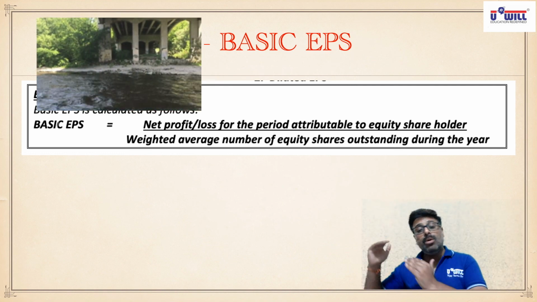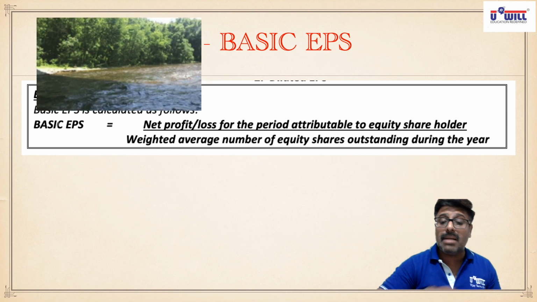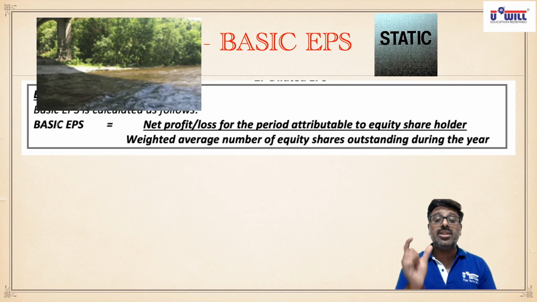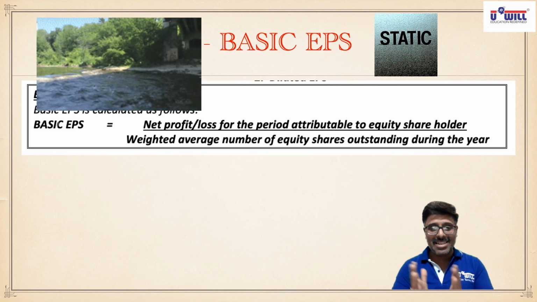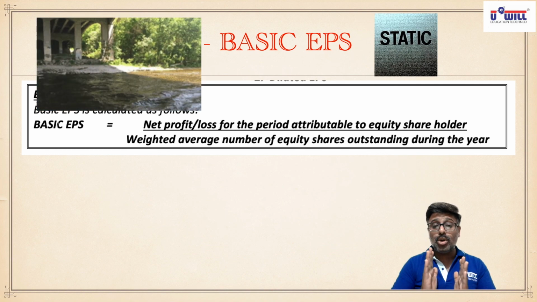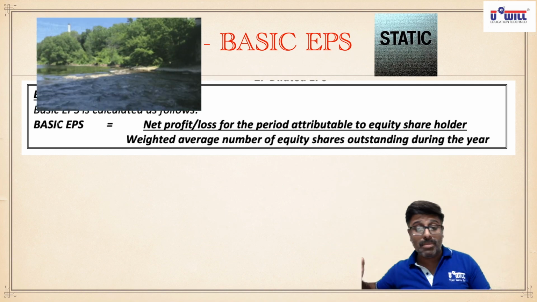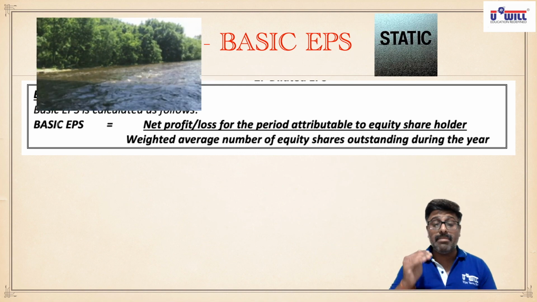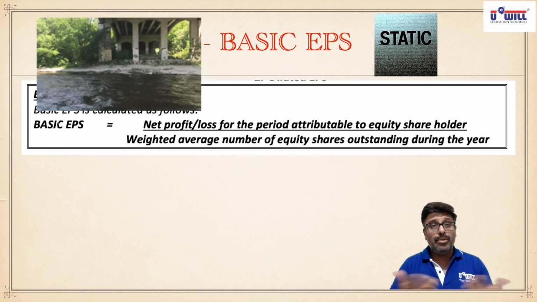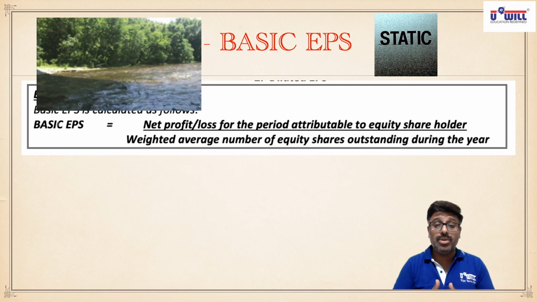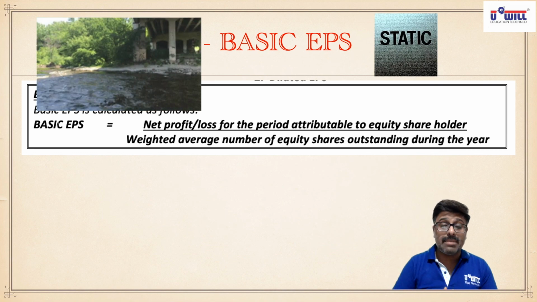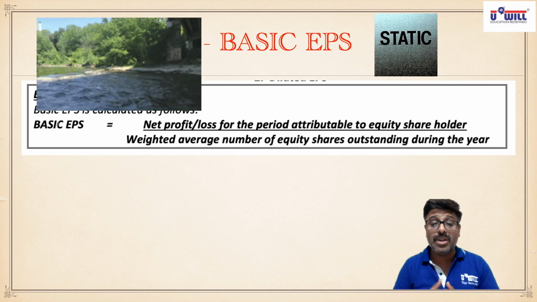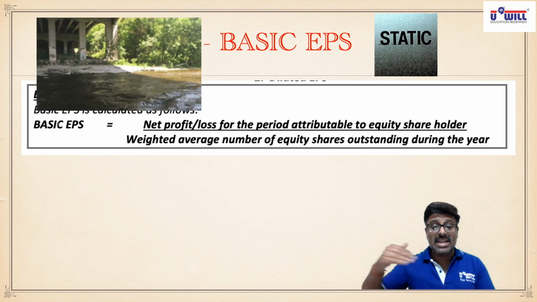But denominator, number of shares, is a static concept. Number of shares as on 31st March on the balance sheet date. Now, you cannot compare the profits between April to March with the number of shares only on 31st March, because maybe in between the year on 1st of October shares might have been issued, maybe on 1st of December shares might have been issued, maybe on 1st of February shares are purchased back, also buyback of equity shares takes place. Several transactions of shares may also take place during the year.